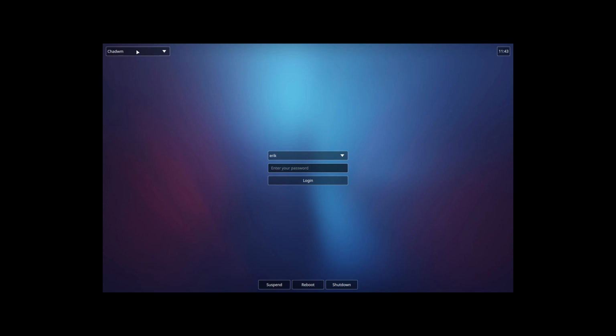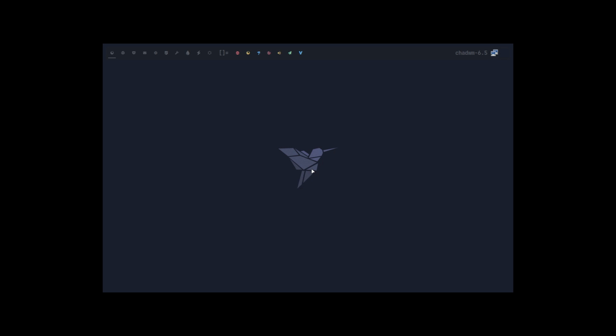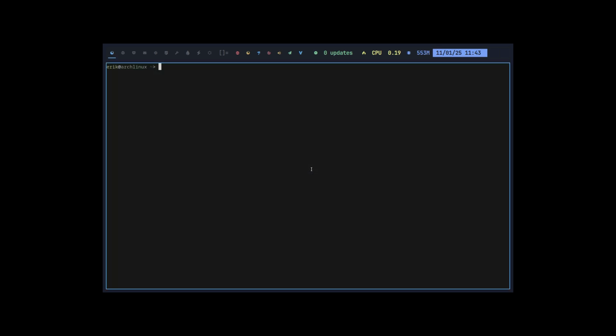Chat WM is here, XFCE is here. This is my default setup for my ISO builder for the machines that I really want to work on, right? Then this is it, XFCE and chat WM, and I'm a happy guy. And we make our own decisions. Don't do what I do, right? Just choose. What do we have?